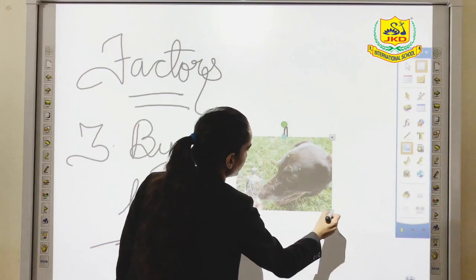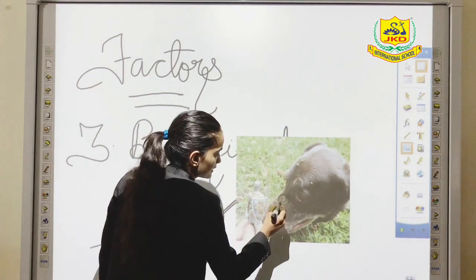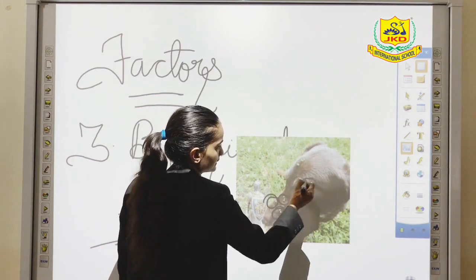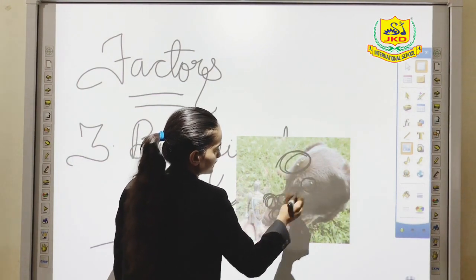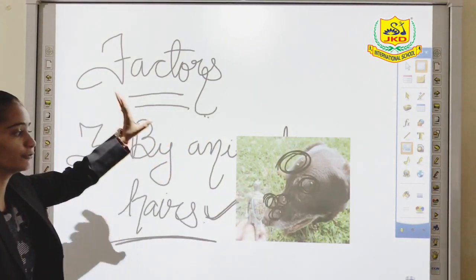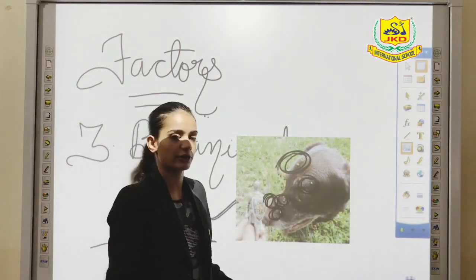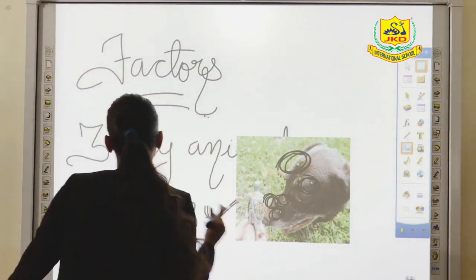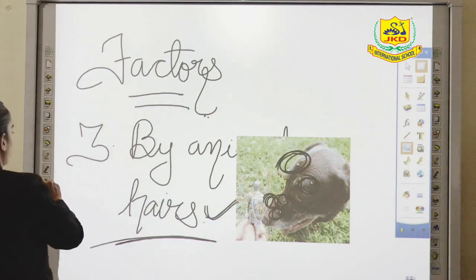You can notice over here a dog has seeds. These are small seeds. This is noticeable in the picture. Now what will happen when this dog moves from one place to another place? This seed will get detached from its body and start growing over there. So this was all about seed dispersal by animals.